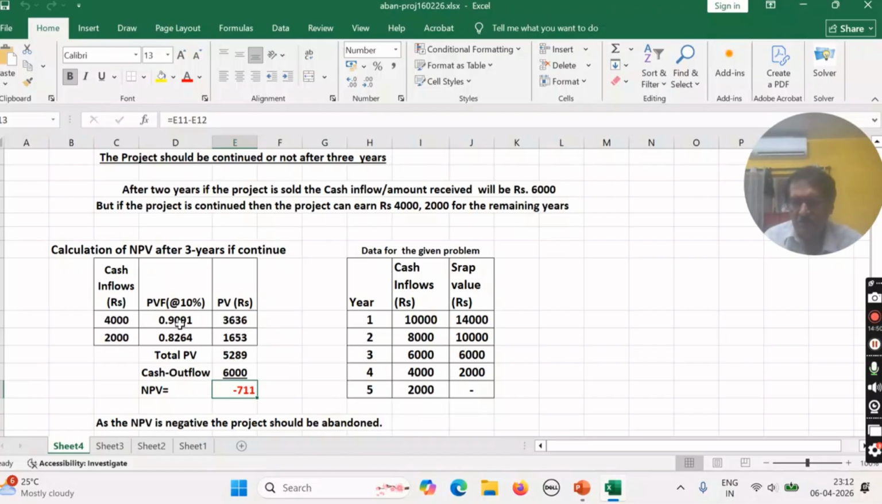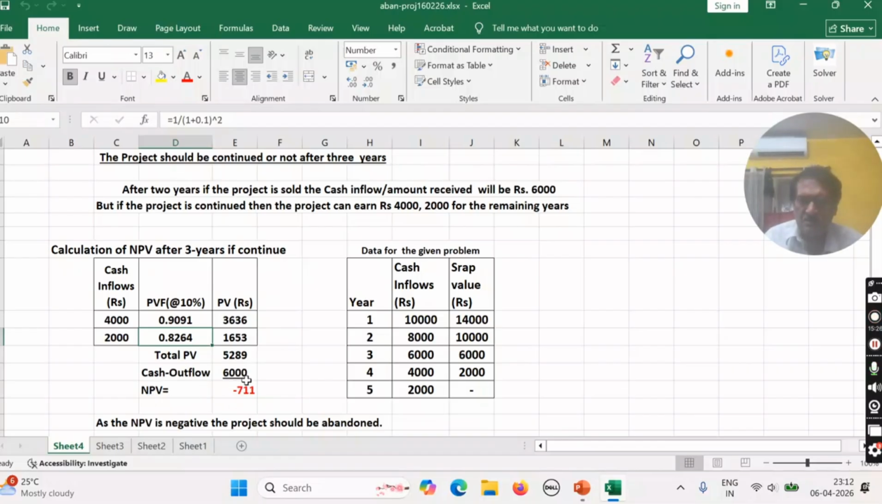Why have you taken the discount factor for 1 year? Because you are considering from this point. Now, after 1 year, you are receiving this amount, and after the second year, you are receiving this amount. That's why this is the discount factor after 2 years, where the power is 2. You can check it. If you multiply this into this, then you will get the present value in this way, and the total present value will be this. And the cash outflow in this case after 3 years is 6,000.